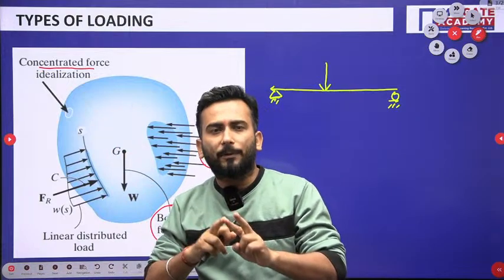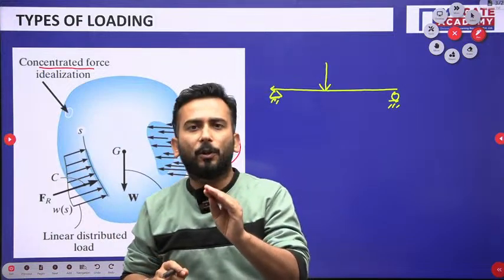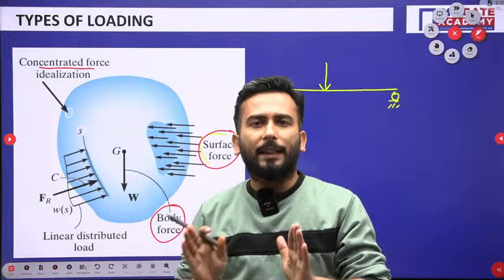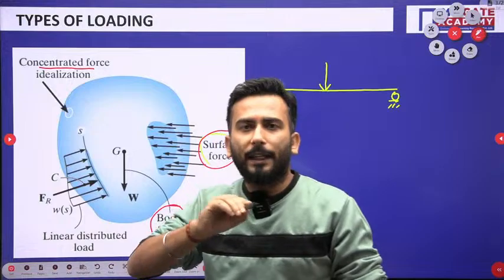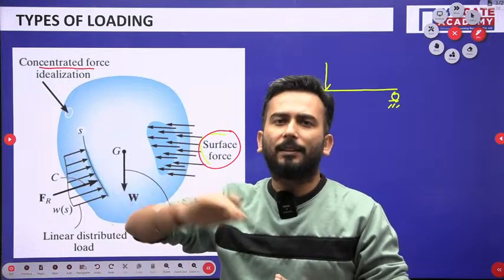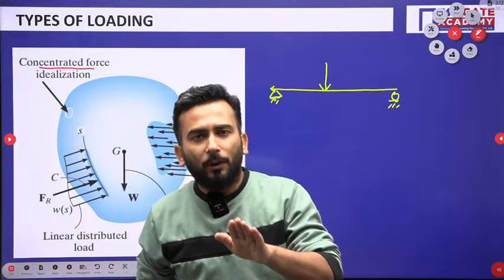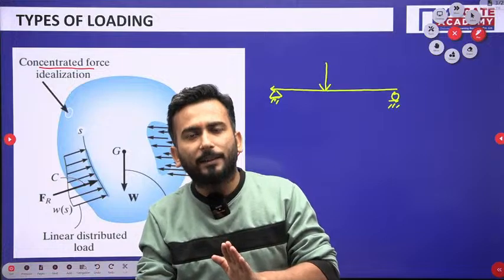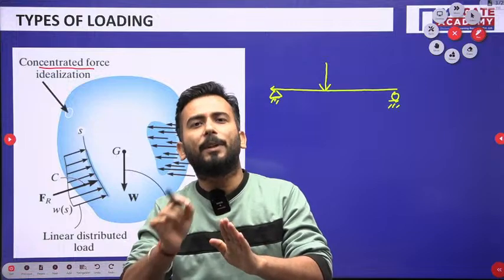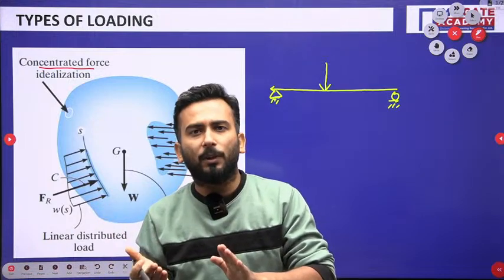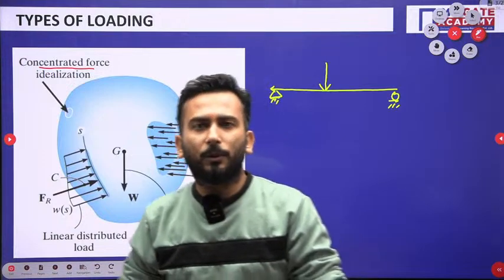So two types of surface forces: concentrated force, when a load is acting on a very small area as compared to the entire body, and then the linearly distributed load, which is when the load is acting across some length. For example, when you are walking on the ground, the ground exerts force on your feet, and your feet have an area which is very, very small as compared to the area of the ground. So in that case I can say that it is the case of concentrated force.